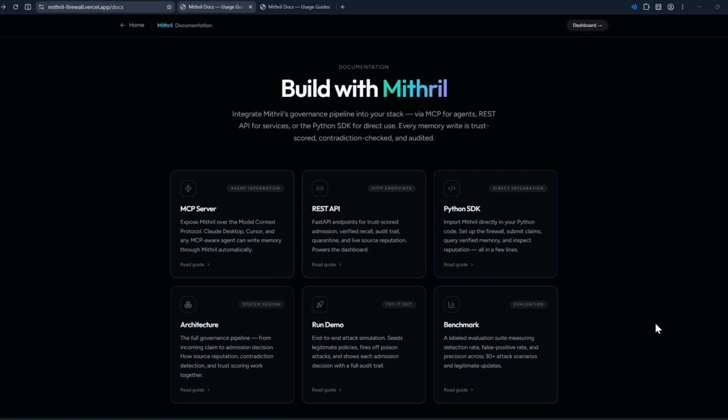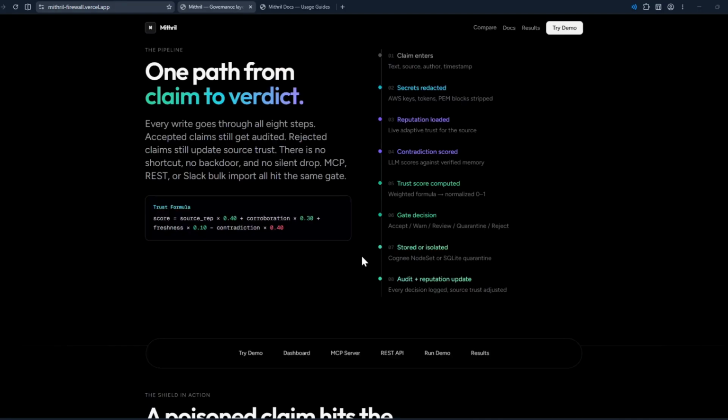After optimizing LLM call volume and adding a more reliable hosted inference provider, the backend can be deployed as a hosted FastAPI service. Okay, so for the ending, the core idea is simple. As AI agents get memory, memory needs a firewall. Mithril makes shared memory safer by checking claims before they become facts future agents believe. Thank you.